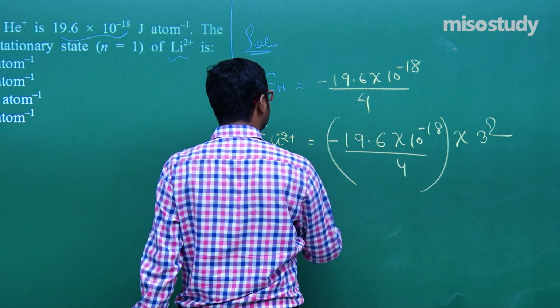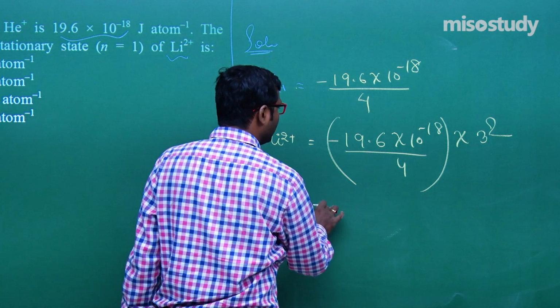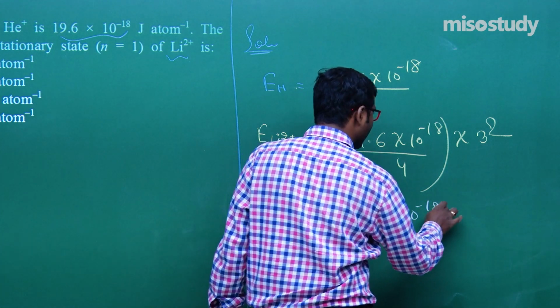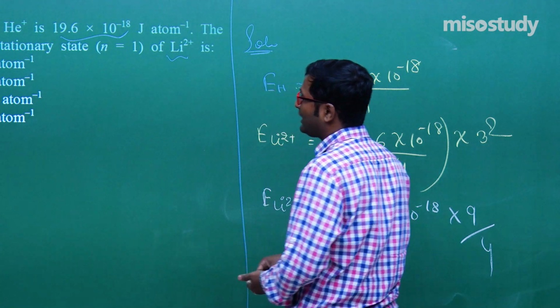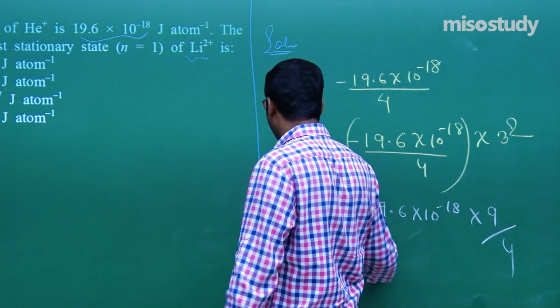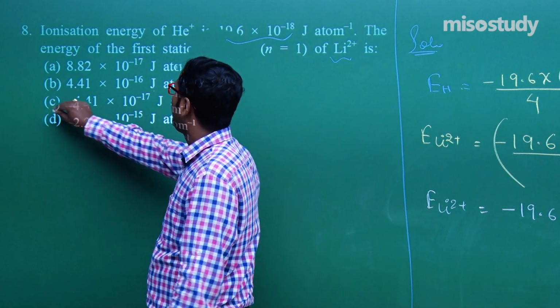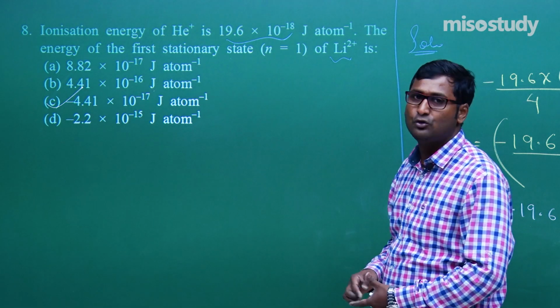Now if you solve this question, then you will get the answer. Li2 plus is minus 19.6 into 10 to the power minus 18 into 9 divided by 4. So what will happen in this case? If I multiply, we get the answer, which is equivalent to minus 4.41 into 10 to the power minus 17 joule per atom.